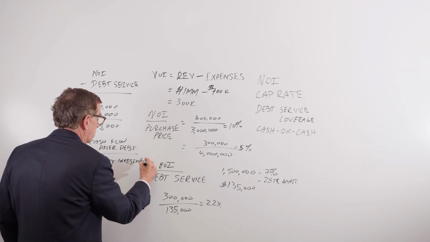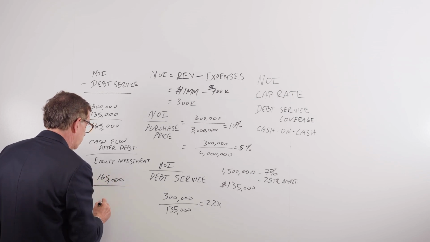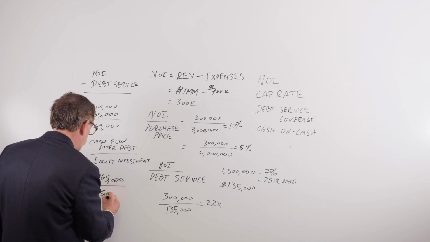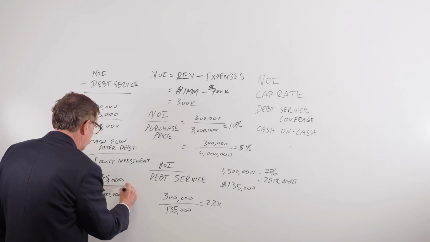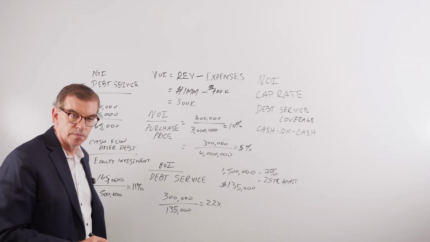And under this scenario, it is $165,000 divided by 1.5 million, and that is an 11% cash on cash return.